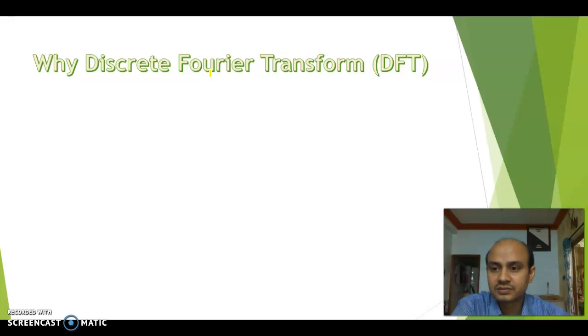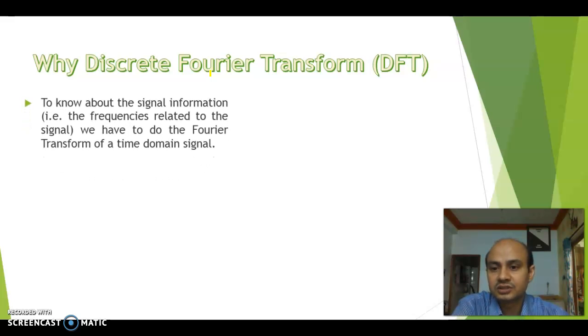Now the question is, why are we coming to the discrete Fourier transform? We are coming to it because, I repeat, in Fourier transform a continuous time domain signal can be converted into the frequency domain, and in the frequency domain the signal is again continuous.